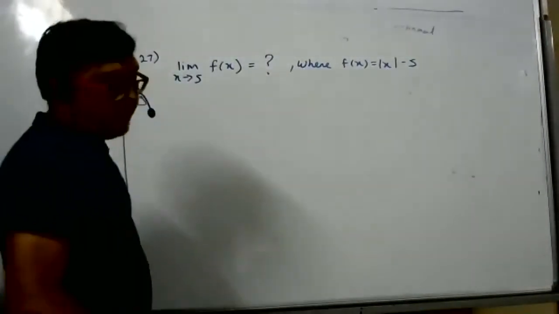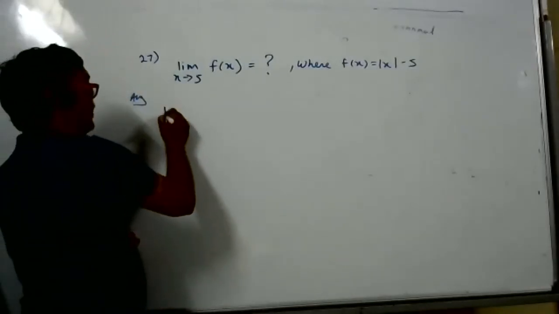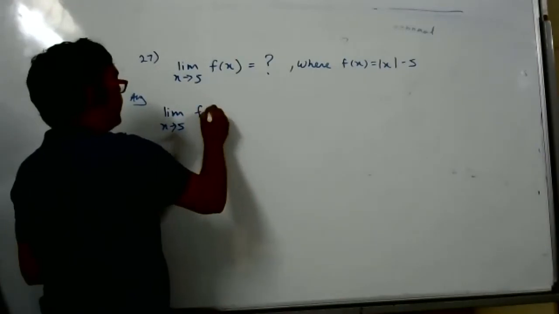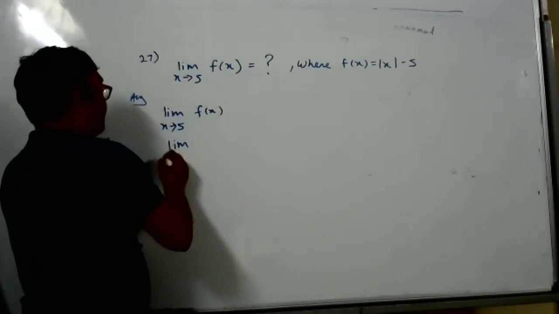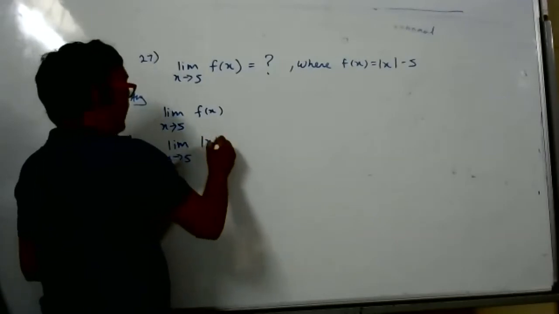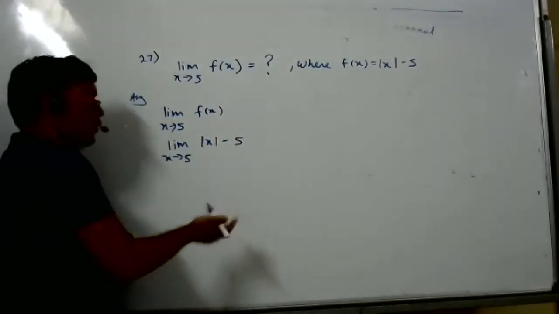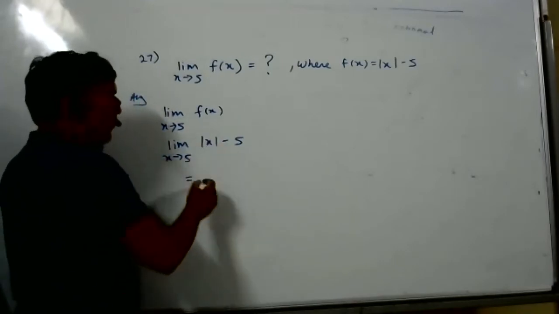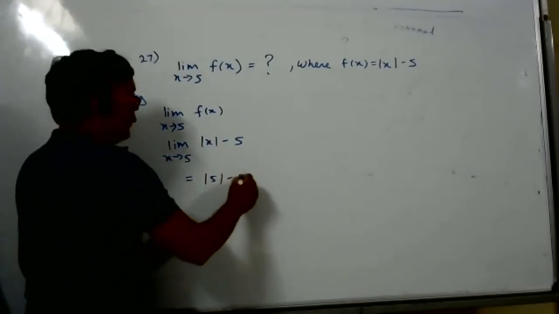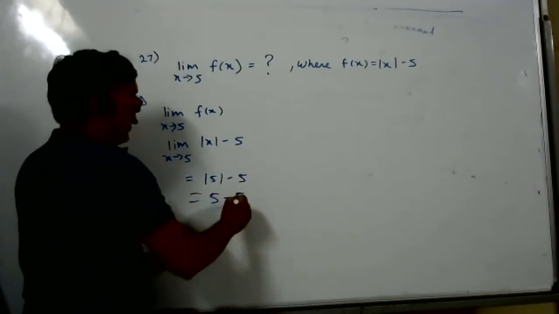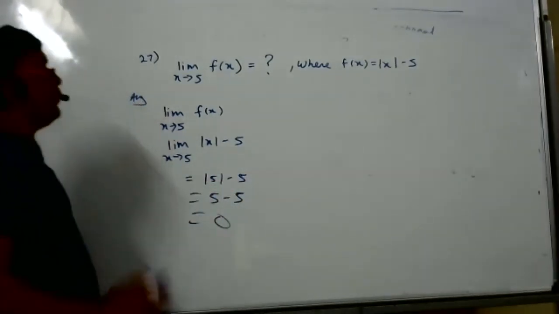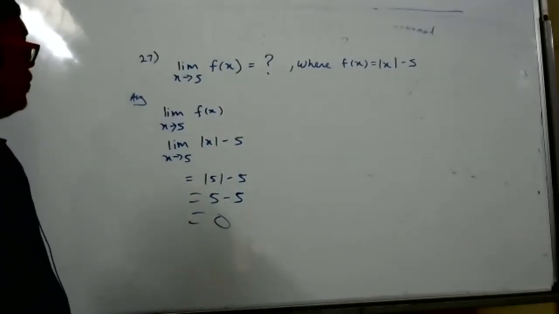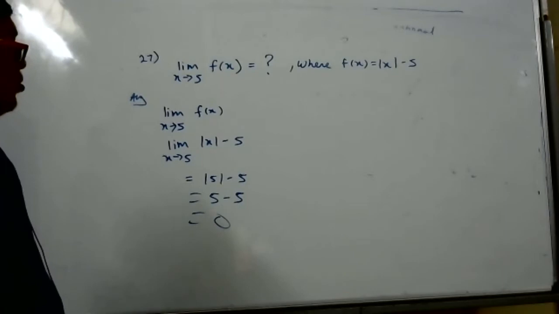Suppose we find this directly. Limit x tends to 5 of f of x, that is limit x tends to 5 of mod x minus 5. Usually we should not get a 0 by 0 answer. So here if you put 5 directly, what will you get? Mod of 5 minus 5. Mod 5 is 5, minus 5, so the answer is 0. This way also you can do it. No problem. And can we do this for any other sum given in a similar way?